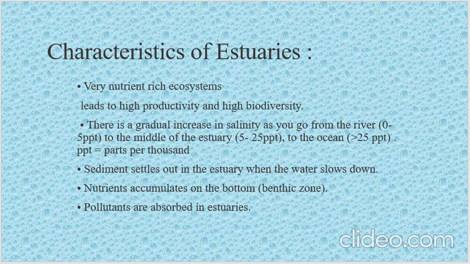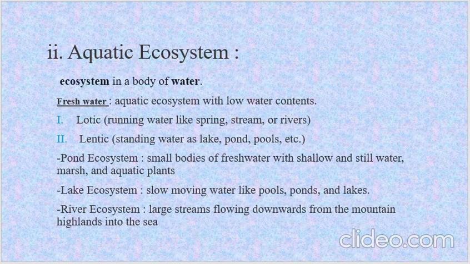This zone is very rich in nutrients and leads to high productivity and high biodiversity, and sediments settle out in the estuary when the water slows down, and nutrients accumulate on the bottom, that is the benthic zone, and pollutants are absorbed in estuaries. This was all about the terrestrial ecosystem.